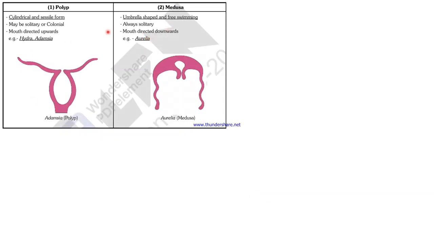The polyp and medusa. Polyp. They are cylindrical, sessile. They may be solitary or colonial. Mouth is always directed upwards. Example, Hydra, Adamsia. Medusa. They are umbrella shaped and free swimming, always solitary and mouth directed downwards. Example, Aurelia. Adamsia, polyp, Aurelia, medusa.